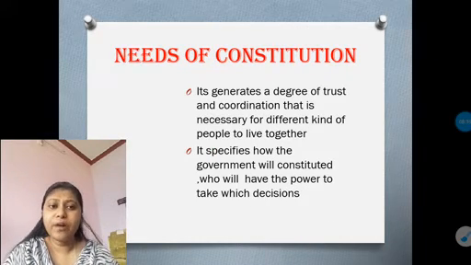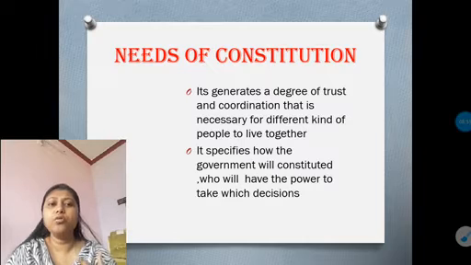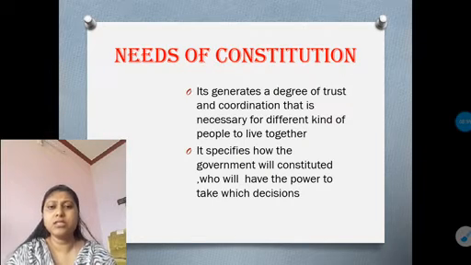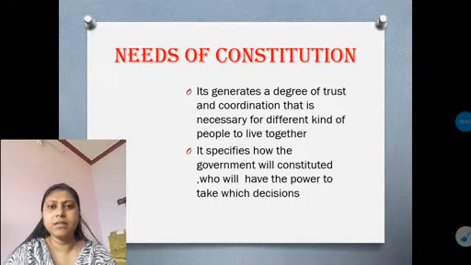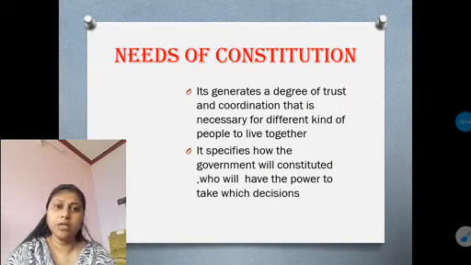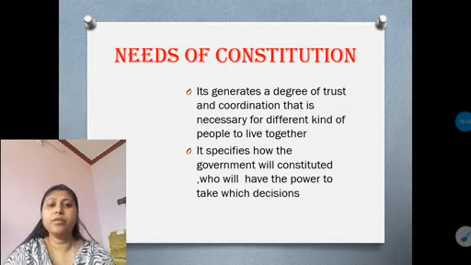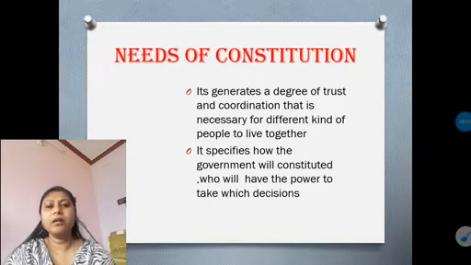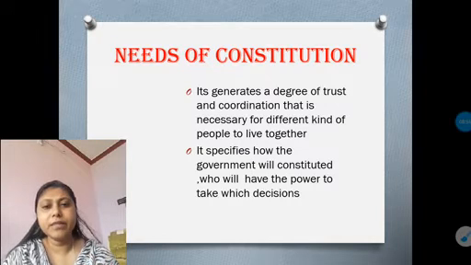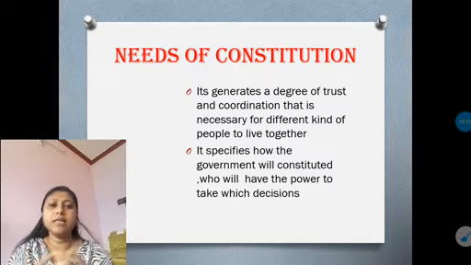It also specifies how the government will be constituted, and who will have the power to take which decision. See, you all know that we are choosing our leaders. From a previous chapter, you already know that it's one feature of democracy that we choose our representatives. We choose our representatives through a process, that is the election process.